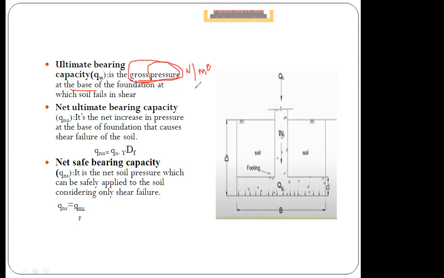Can anyone tell me the difference? Normally you might have heard these terms already in your lifetime. What is meant by gross and what is meant by net? Which one is larger? Gross is larger or net value is larger?